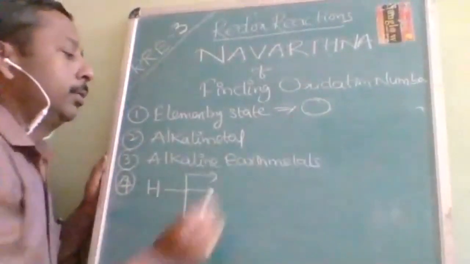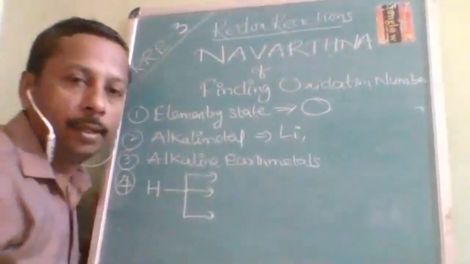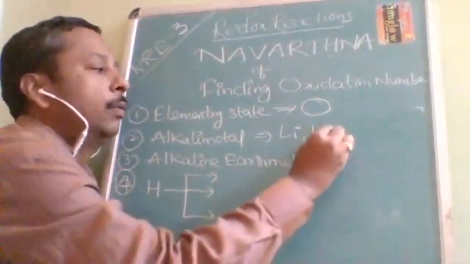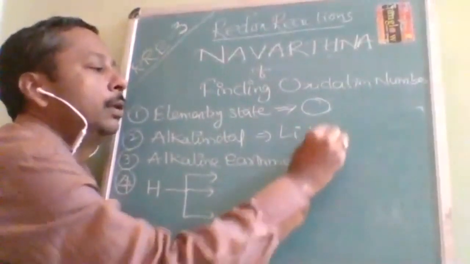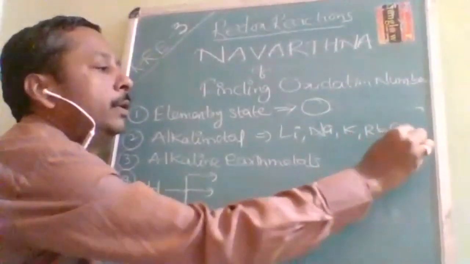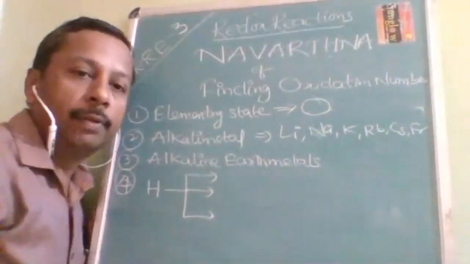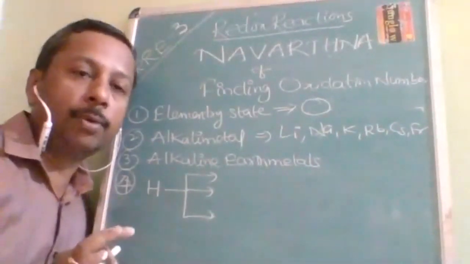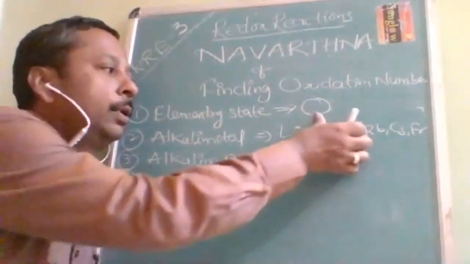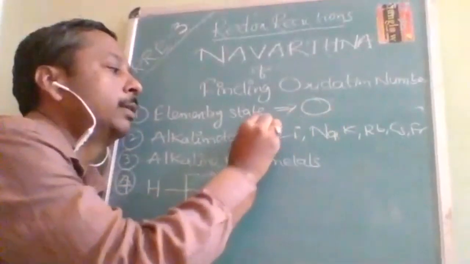Next is alkali metals. Alkali metals do not show the variable oxidation state property. Their oxidation number is always fixed. What are those? Lithium, sodium, potassium, rubidium, cesium, and francium. These are the elements of the alkali metals. Wherever you find them in a compound, not in the elemental state, the oxidation number is definitely fixed as +1.